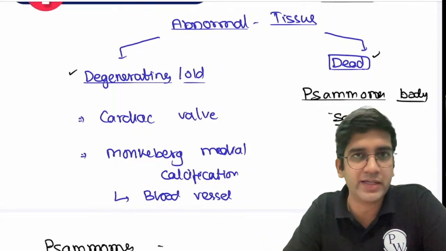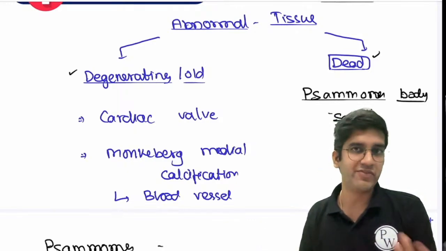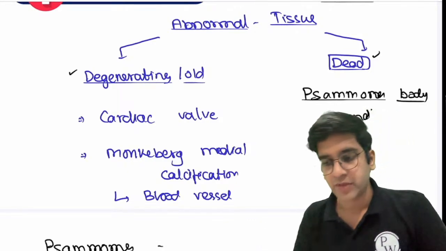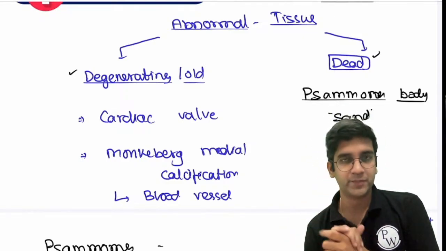Both are abnormal for me, right? It's not that only dead tissue is abnormal. Old age tissue is also definitely abnormal for me. It's very old, right? Let's take an example. It's an old tissue. Let's assume heart.